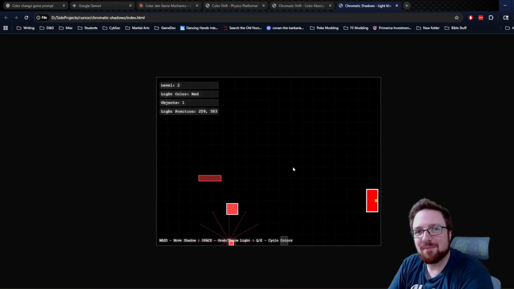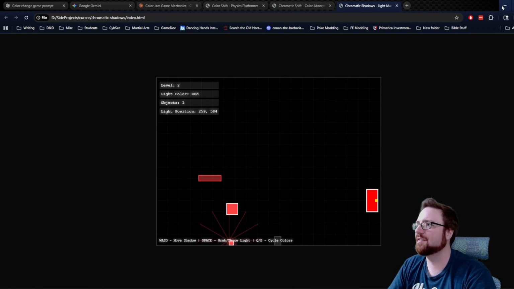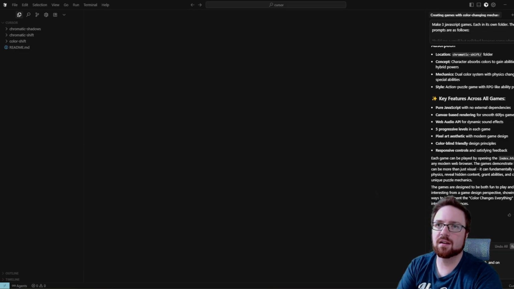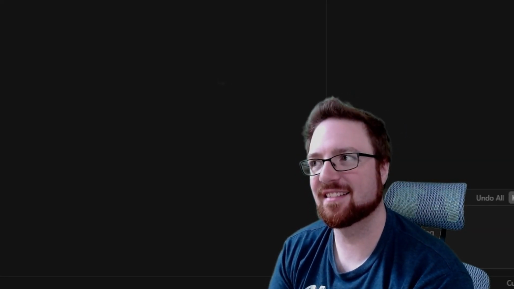So none of the jump mechanics work, which is kind of funny. Let's give Cursor a chance to fix it. None of the jump mechanics work. And on Color Shift, let's see if it can fix this. I should have done that through ChatGPT and the other AIs. Had them do their own game.